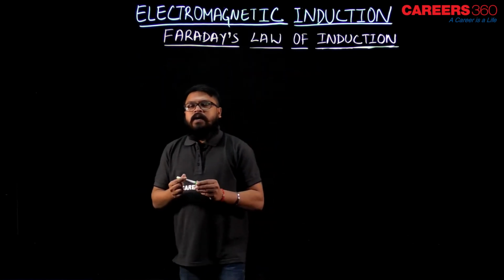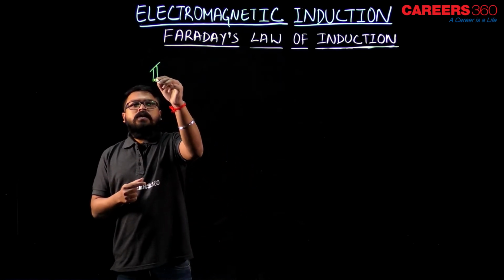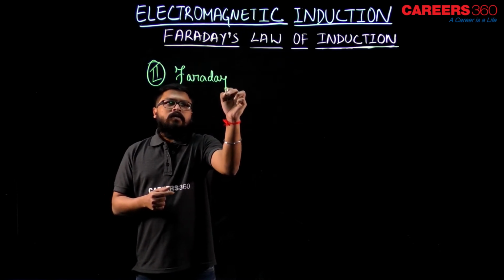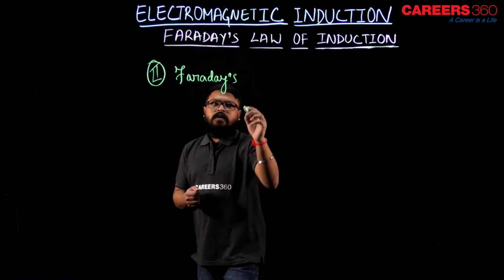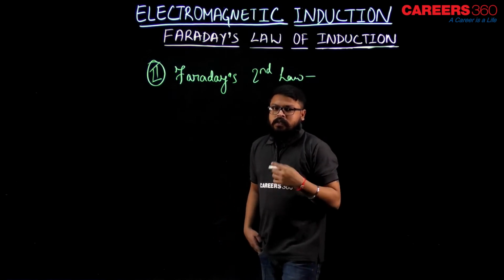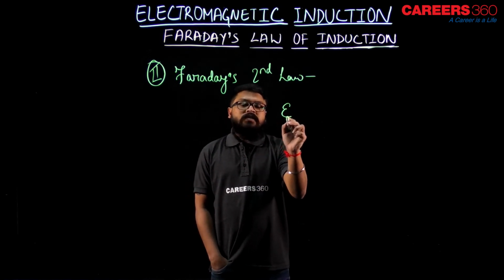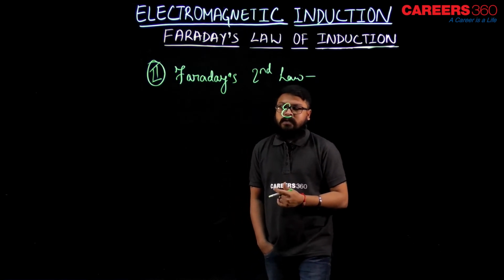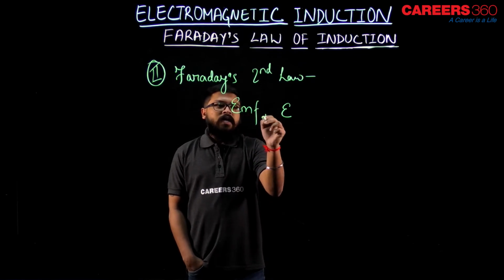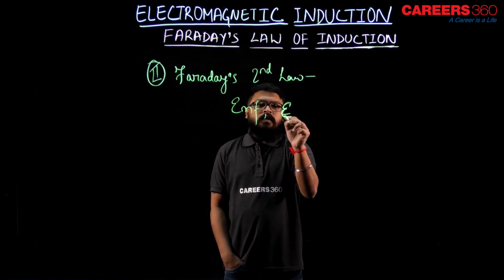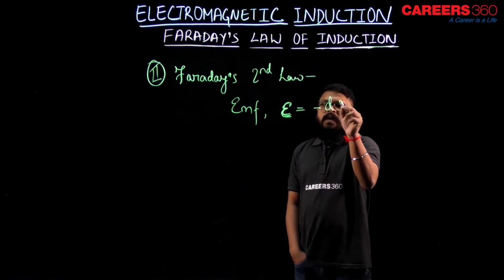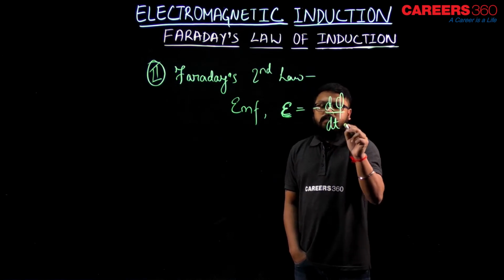Let's see that. Faraday's second law gives us the mathematical expression of the statement which was given in the first law. So, the EMF, which we denote by E, is nothing but minus d phi by dt.